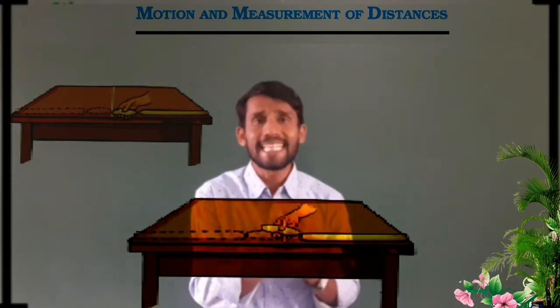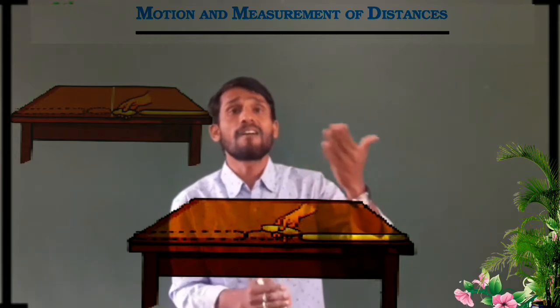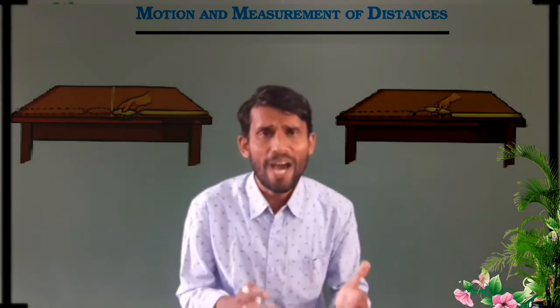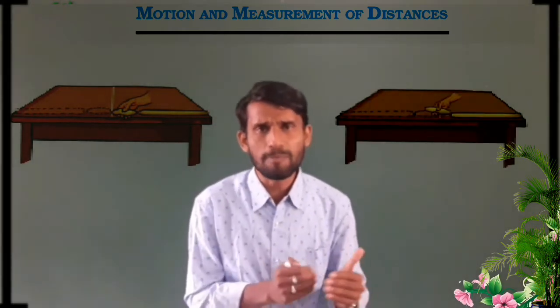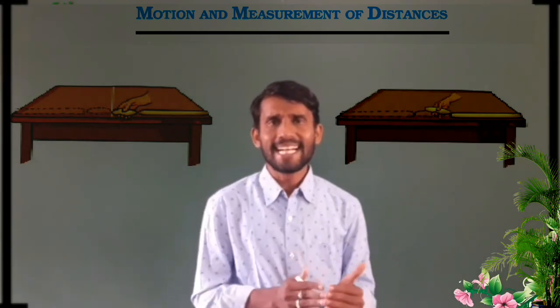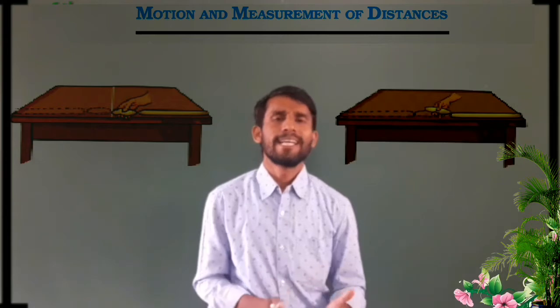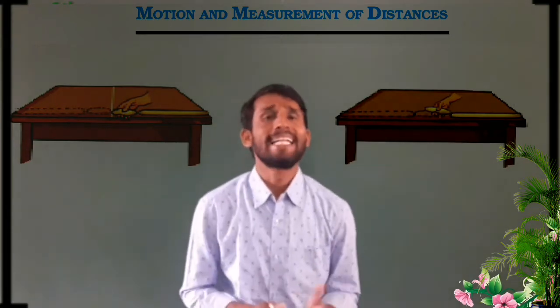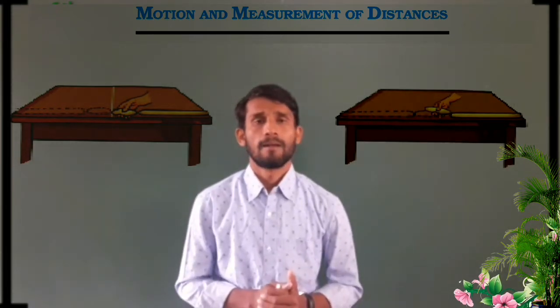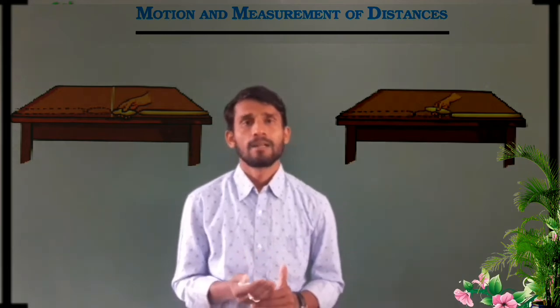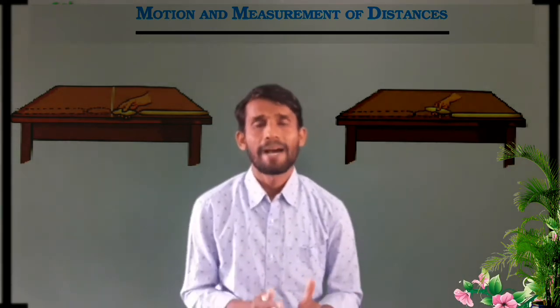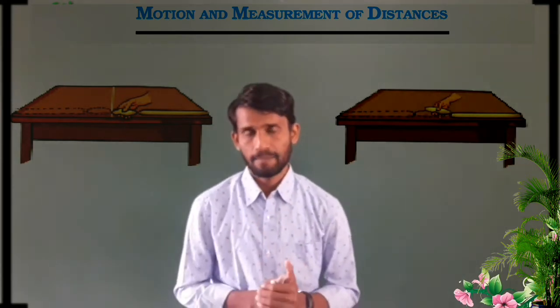Why? Do you notice this point here? Here we get a difference in measurement. So dear friend, both students are unhappy with measuring the length of the desk by gilli danda.